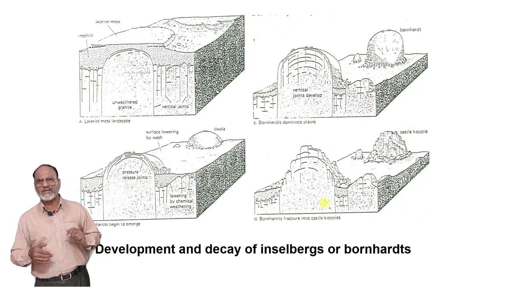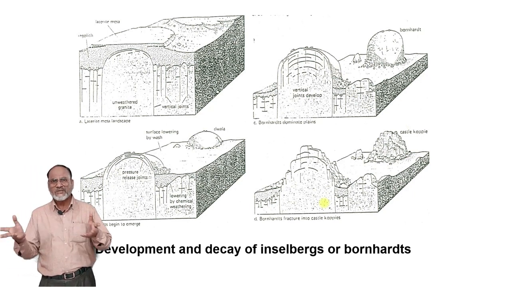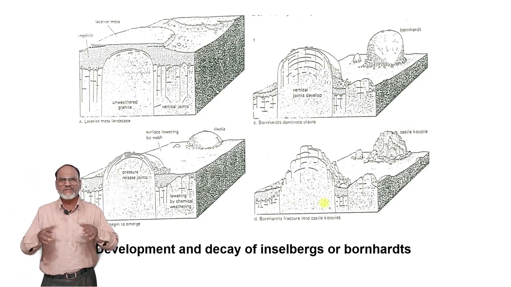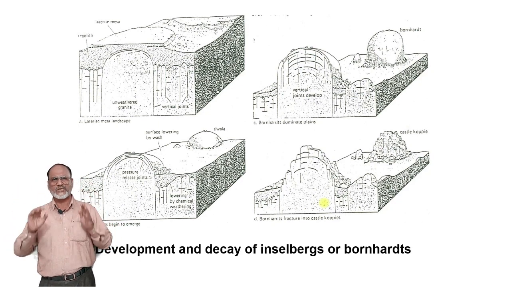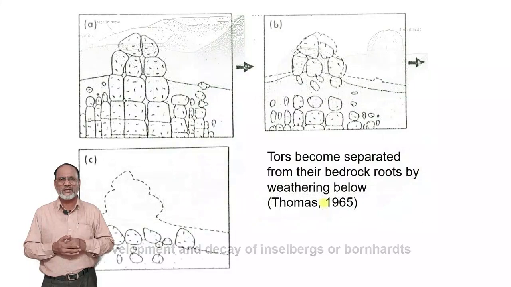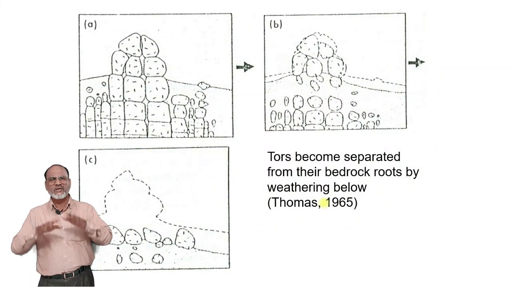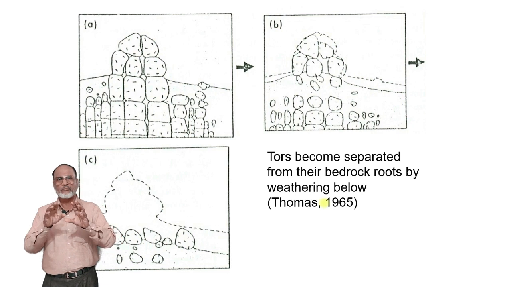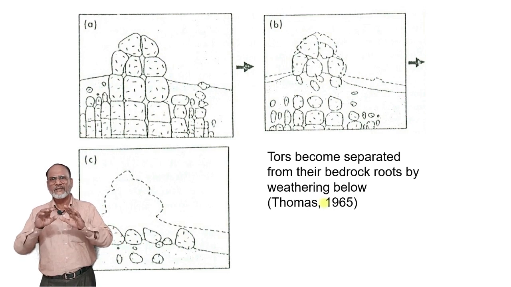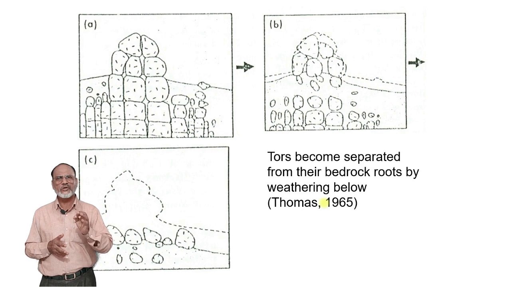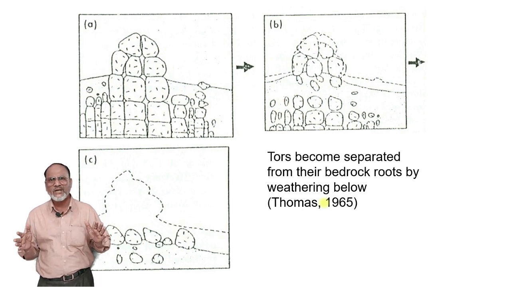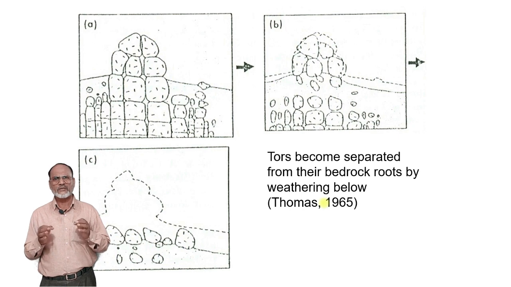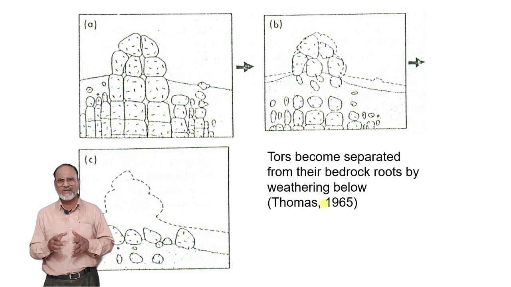Similarly, in the next slide, we will see how this process happened. In some places you will see that when they have been exposed to the surface, for example granite, as soon as the granite is exposed to the surface, that rock becomes loose, exfoliated, and some joints may be there. Along these joints, the breaking of the material can take place, and therefore they may result in the formation of tors, separated from their bedrock roots, and therefore weathering is created. This was described by Thomas in 1965.